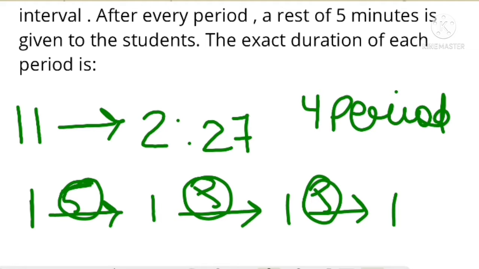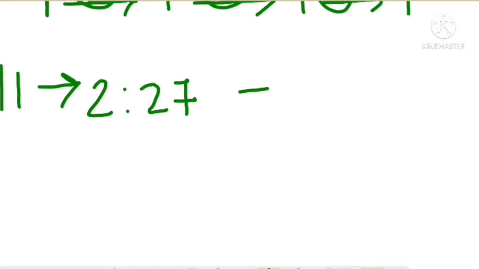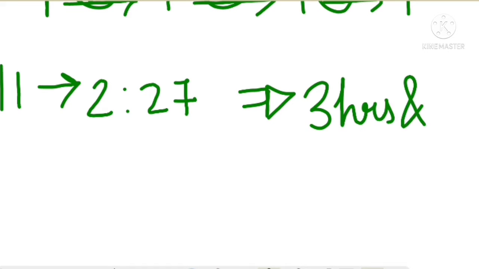So let us see how we can solve this. The time is from 11 to 2:27, right? This time interval is 3 hours and 27 minutes.